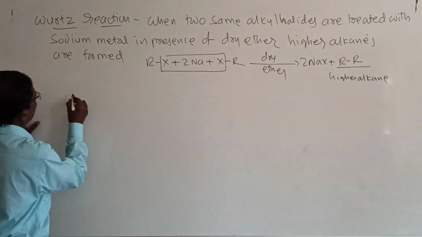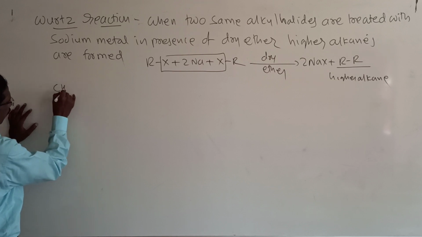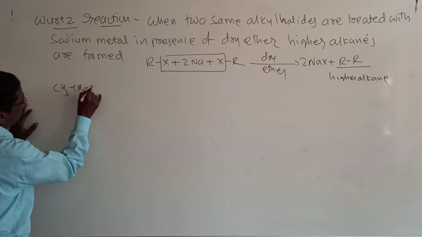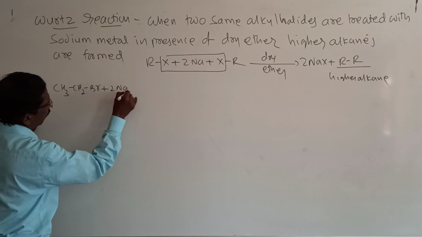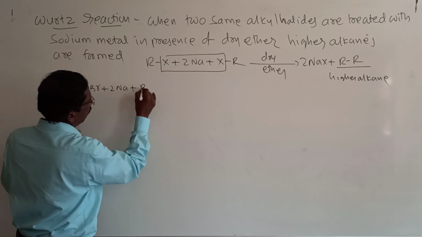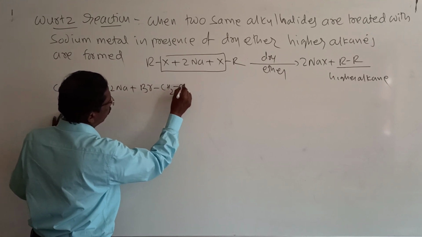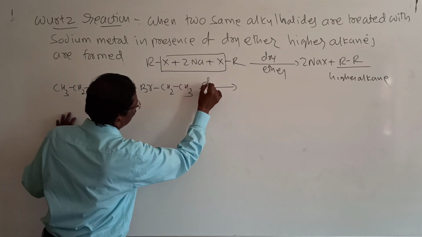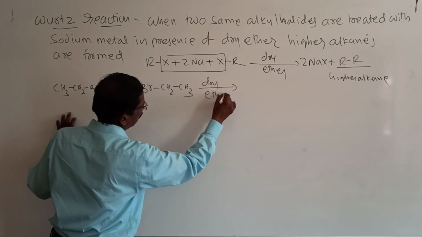I will give an example: CH3CH2Br plus 2Na plus CH3CH2Br, in dry ether.